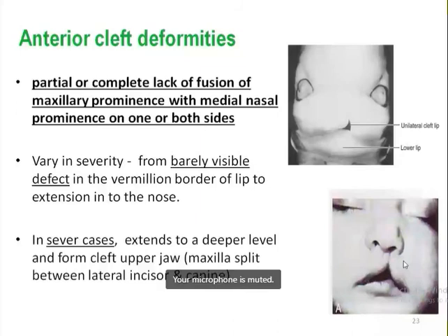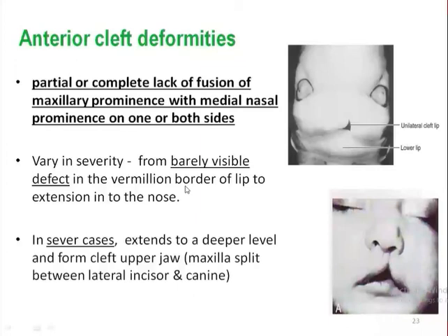This anterior cleft deformity may vary in severity, from a barely visible defect in the vermilion border of the lip only, we know the red margin of the lip is known as the vermilion border, to extension even up to the nose. So the cleft deformity varies in severity.